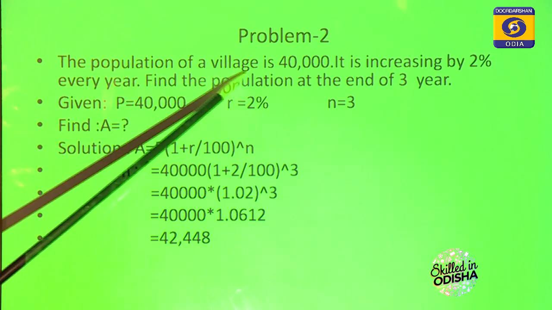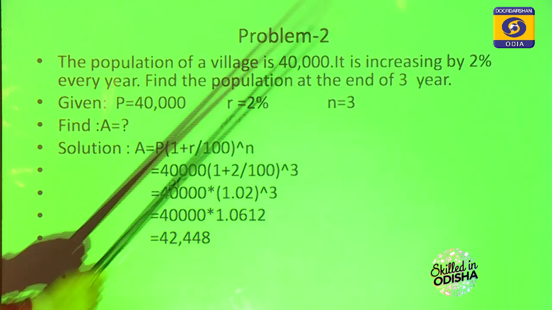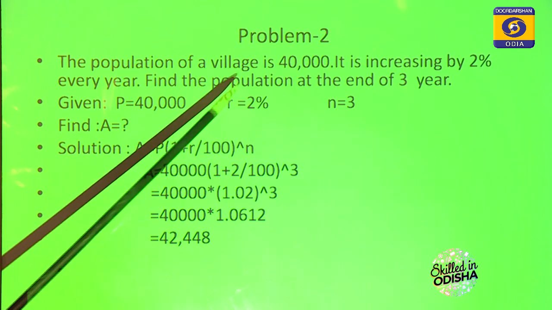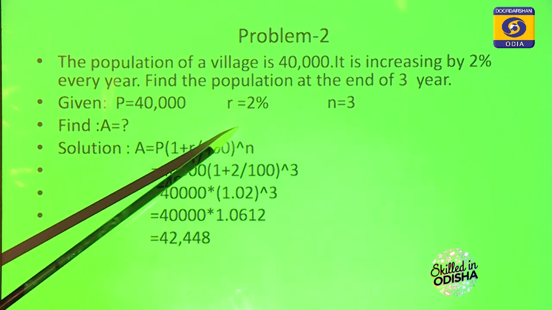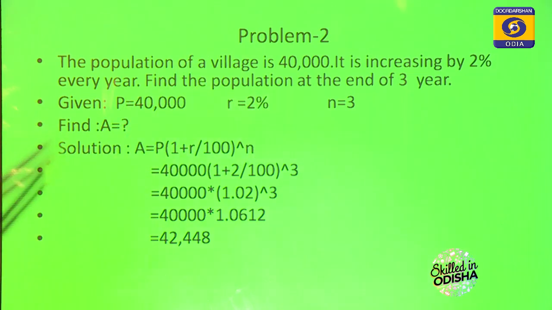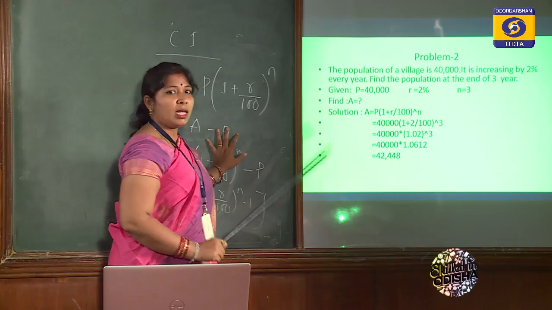Another example to see. The population of a village is 40,000. It is increasing by 2% every year. Find the population at the end of 3 years. So P is equal to 40,000, R equals 2%, N equals 3. You can find out how much A will become.